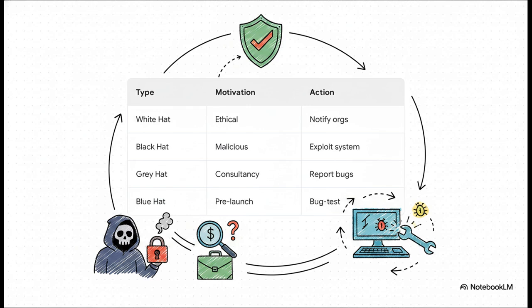Black hats are the malicious exploiters, causing damage for personal, social, or economic benefit. Gray hats look for bugs and then basically offer the fix to administrators for a consultancy fee. And blue hats are outside consultants brought in specifically to stress test systems right before they officially launch. It's a complex but working ecosystem.